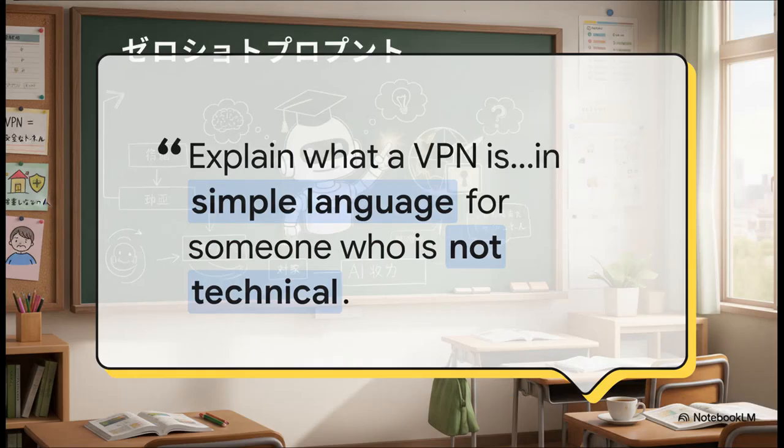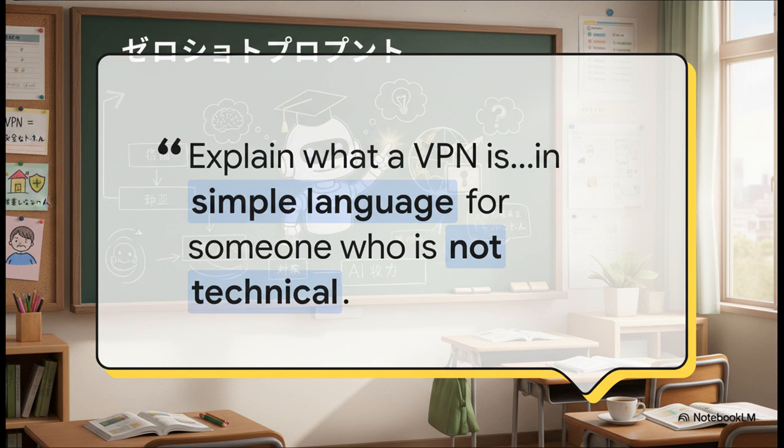This formula is also perfect for learning. The action is, explain, but the real magic here is the audience, for someone who is not technical. That single instruction tells the AI to skip all the jargon and use simple analogies, making complicated topics suddenly easy to understand.